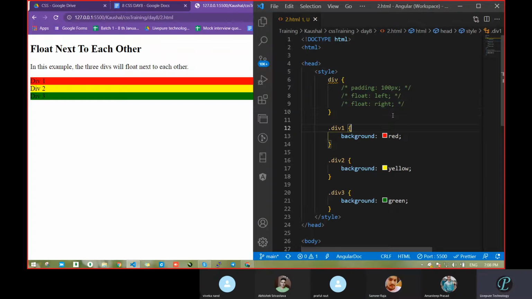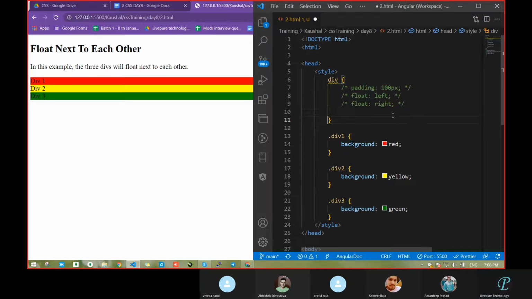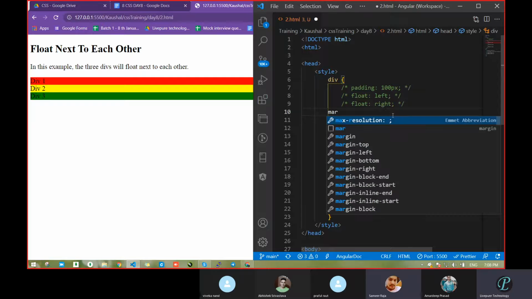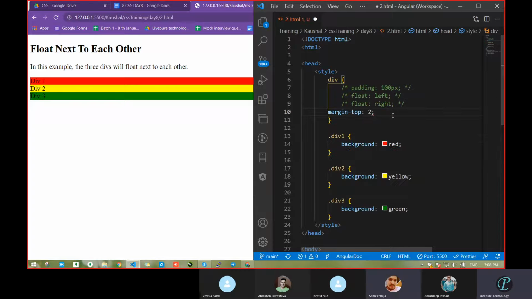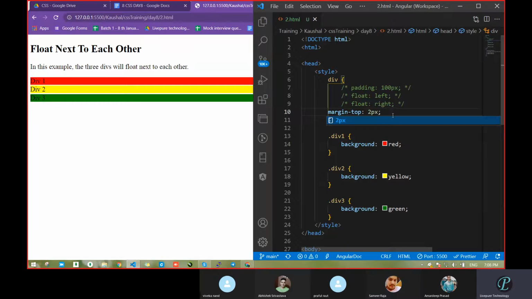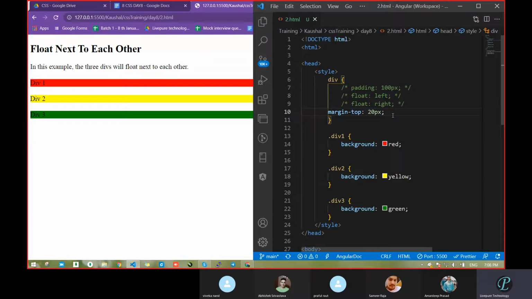We had studied this in the case of the table. Tell me, that day we had seen, what was that? Use margin. Use margin top, you can pass it and go with 2 pixel. Let's see what it is going to do. See, the space came. Got this? Go with 20 pixel. More space came.